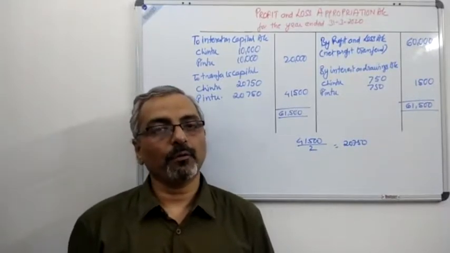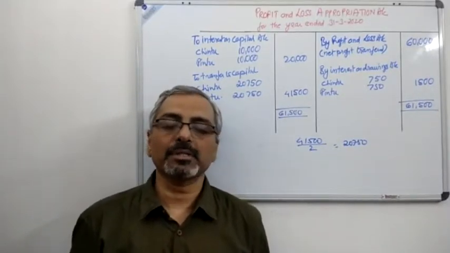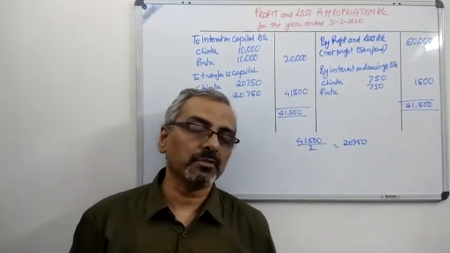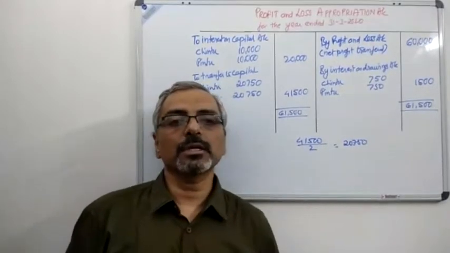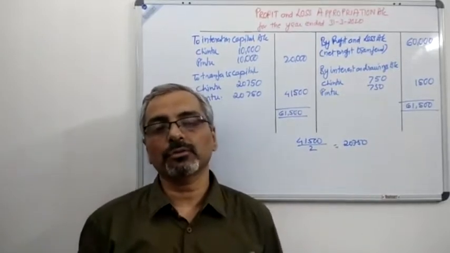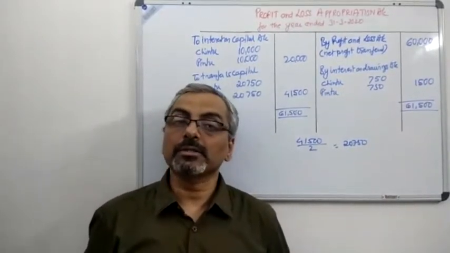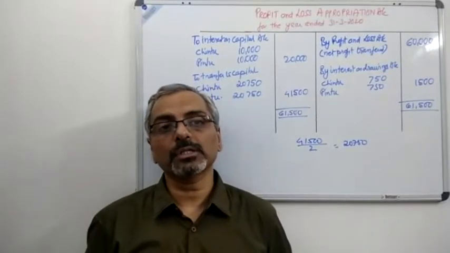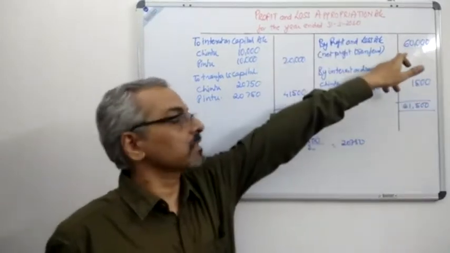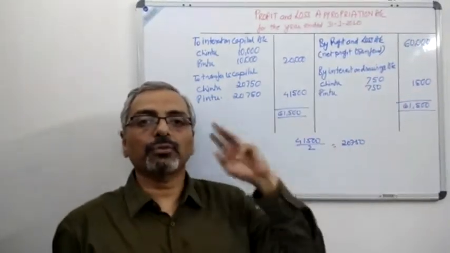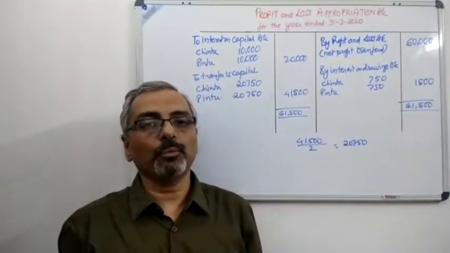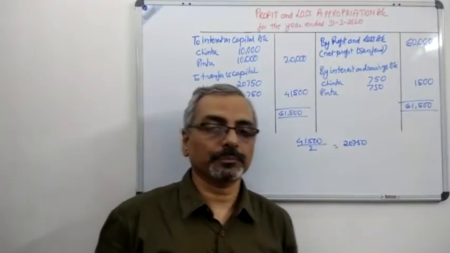After the preparation of the profit and loss appropriation account, the next step is the preparation of the capital account, which we will do very soon. I hope you know what the transfer entries are, how you do it. In this question, there is a difference because the question is business started. And when was the business started? If you see the question very carefully, the profit at the end of the first year, that was 31st of March 2020, was given to us as 60,000. So therefore, the year started on 1st of April 2019. So taking that into consideration, we will now prepare the partner's capital account.